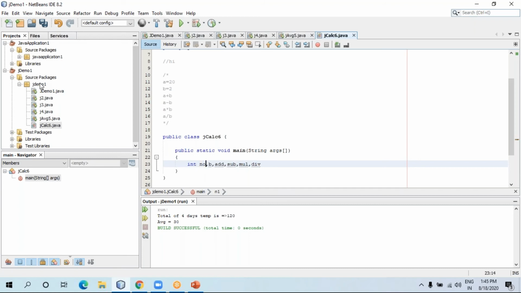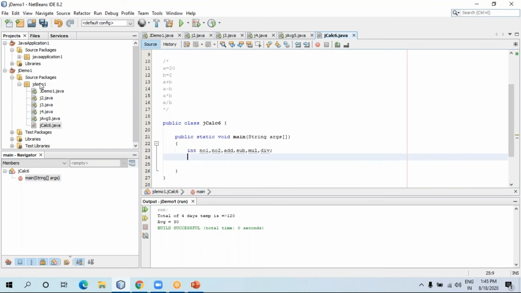Number one and number two. There are a few rules of variable declaration as well. I'll tell you later on: how many characters are allowed in a variable name and so on. So now there are six variables, and we want to perform addition, subtraction, multiplication, and division. So how to do that?